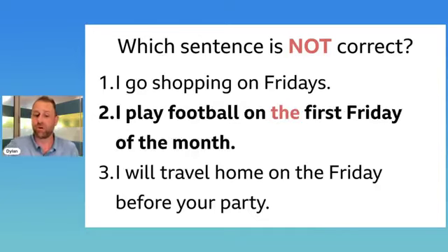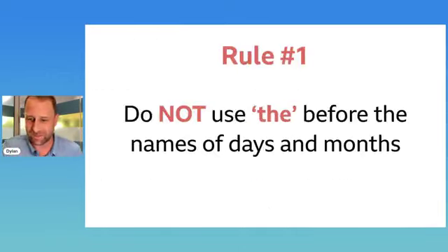So 2 is not correct. And in this lesson, we will explain why. So stick around and we'll find out why exactly number 2 is incorrect, and some simple rules that we can use to apply the definite article, the, with expressions of time. Okay, so 4 rules, okay? And there will be exceptions.